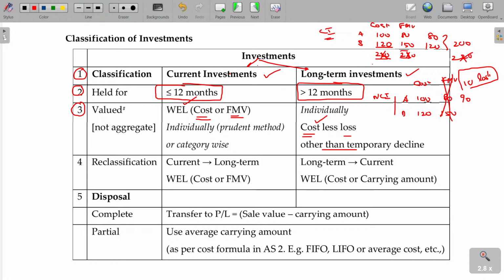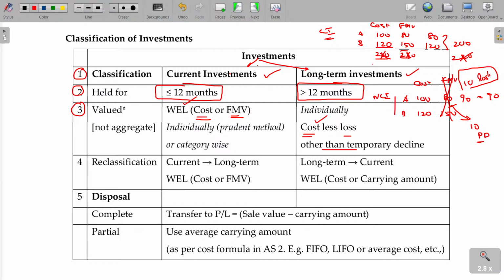It's temporary only. Provided, if that business met with a fire accident and a major operational unit got destroyed, because of that, definitely there will be loss in revenue in the subsequent period. Due to that, around 10 rupees is going to be lost in the fair market value of the asset. Then what can we do? Then you can undervalue this, you can show this as 90. The difference between these two, 10, is assumed to be the permanent decline.